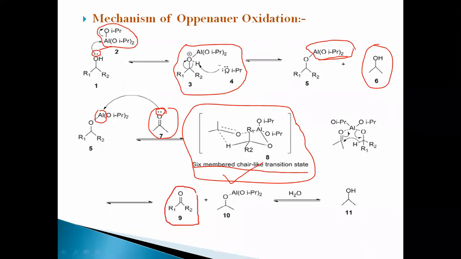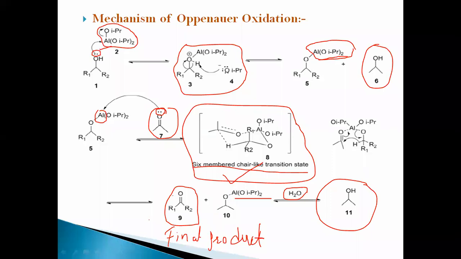From this six-membered chair-like transition state, the addition and deletion of bonds make the final product, the ketone, along with isopropoxide alcohol, followed by hydrolysis to form the alcohol. Whatever acetone is used converts into 2-hydroxypropane along with the substituted ketone. This is the final product of the Oppenauer oxidation reaction.